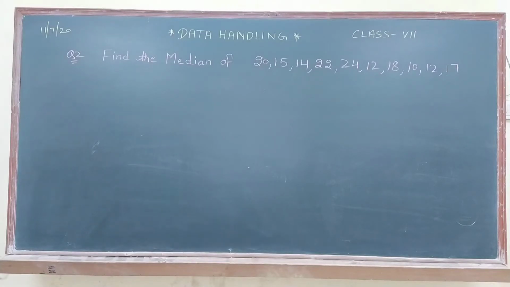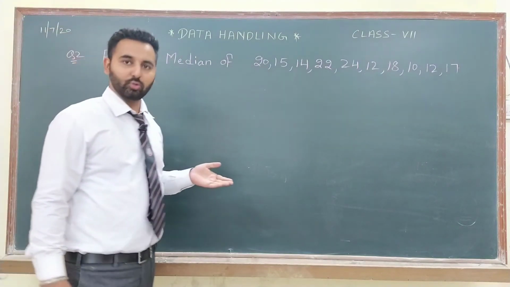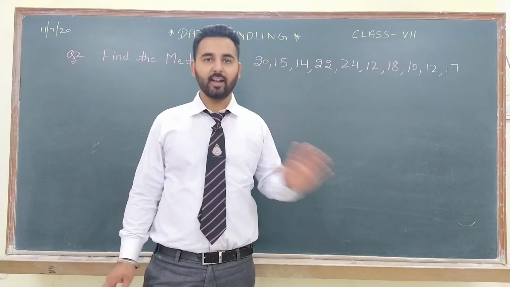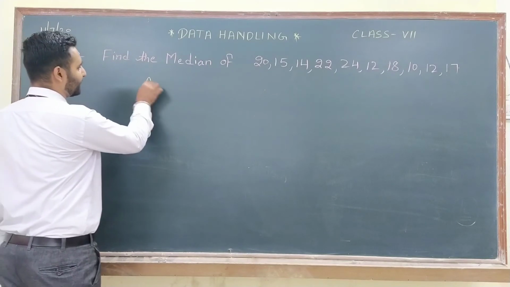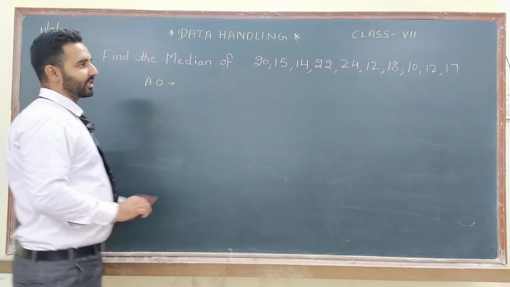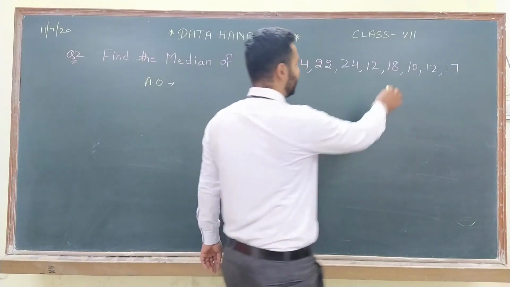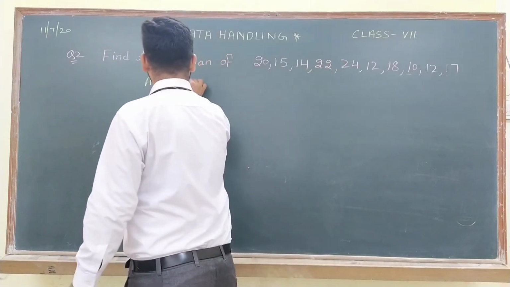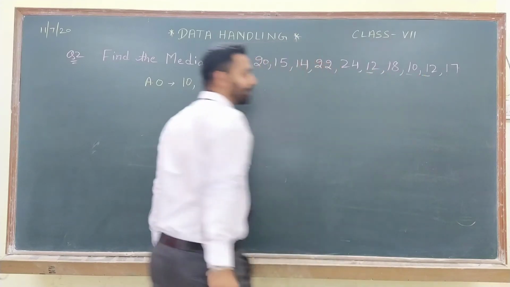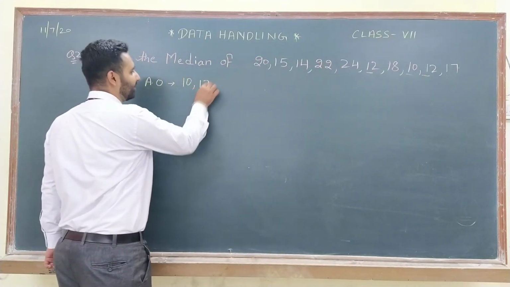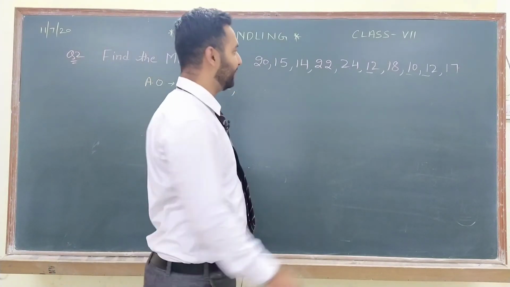Now let us see one more example based on median, how to find the median. So the first step, we all know, is to arrange the given numbers in ascending order. If I write these numbers in ascending order, the first number I have to pick is 10, because the smallest number present here is 10. So first term 10. After 10, 12 is there, and 12 is present 2 times. So 12 two times.